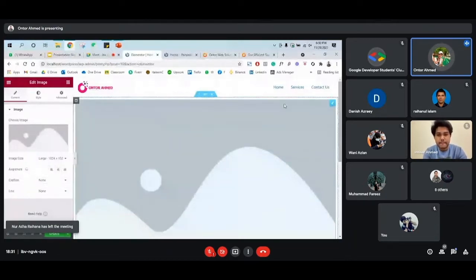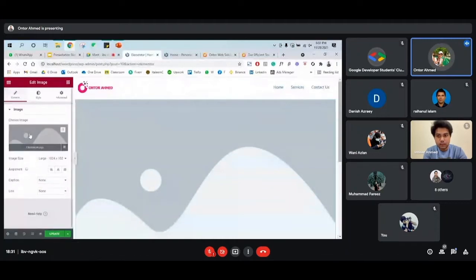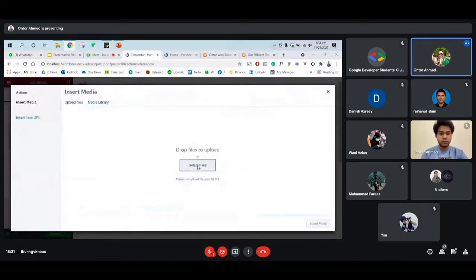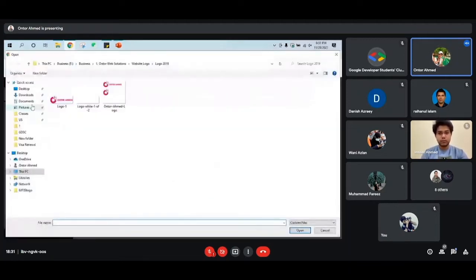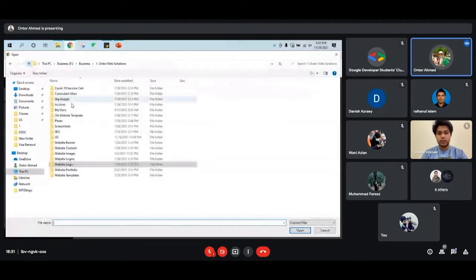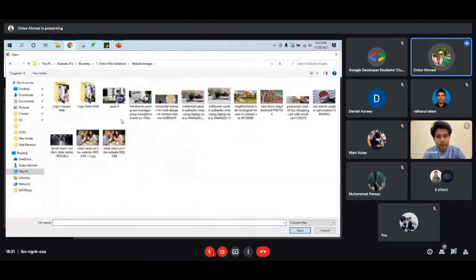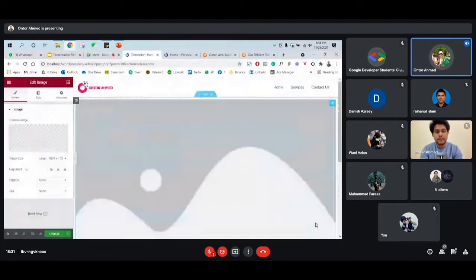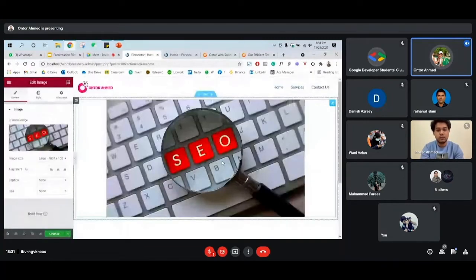So you can click on that image, and then you can see choose image or upload image. So this is very simple. Just upload one image. For now, I'll add one image from here. Let's say you are very expert on SEO services or whatever, or you can add any other images you want.